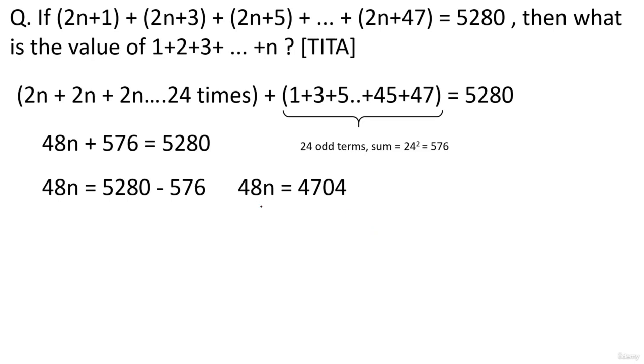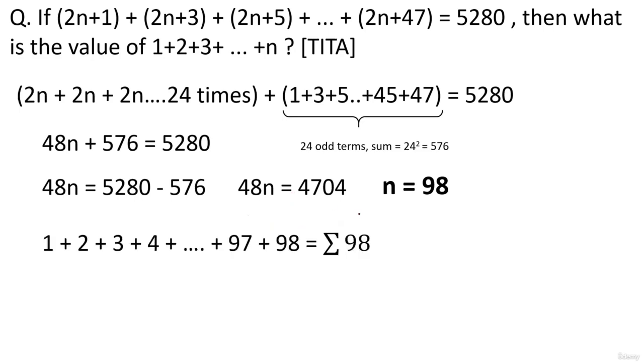Also observe that 48 into 100 किया होता तो क्या आता, 4800. 4800 से कितना कम है, ये 96 कम है. 96 is 48 into 2, right? So हम बात कर रहे हैं 48 into 100 की, उससे 48 into 2 कम है. So n is nothing but 100 minus 2, which is 98. Okay, it's as simple as that. Once you find this, you can apply the formula for summation.